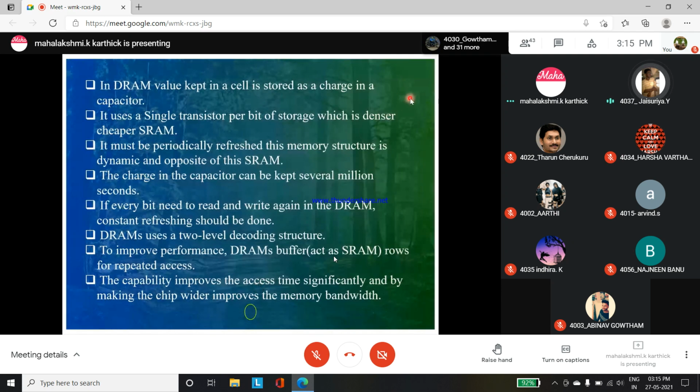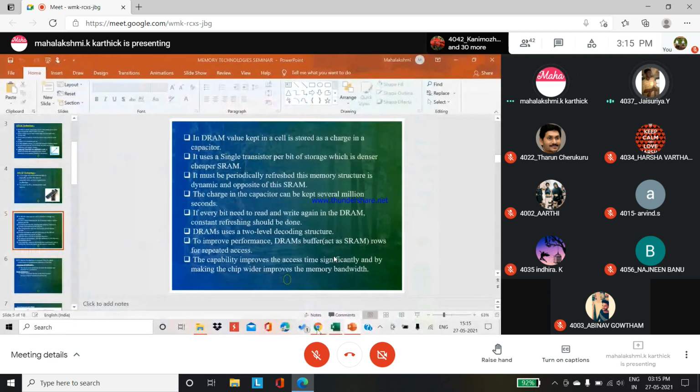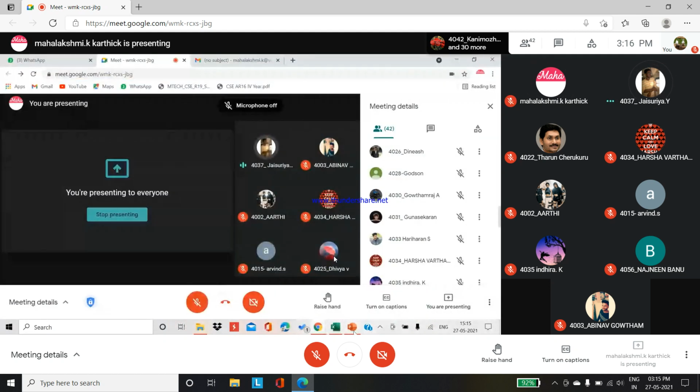So DRAM values are kept in a cell. In DRAM, bits are stored as charges in capacitors. The stored charge gets leaked, and we use a single transistor per bit for storage, which is denser and cheaper compared to static random access memory. We need to refresh this periodically, so that is why it is named dynamic random access memory, which is the opposite of SRAM.